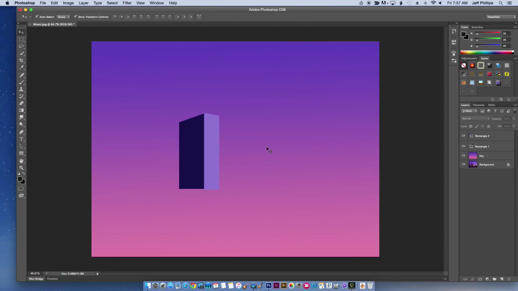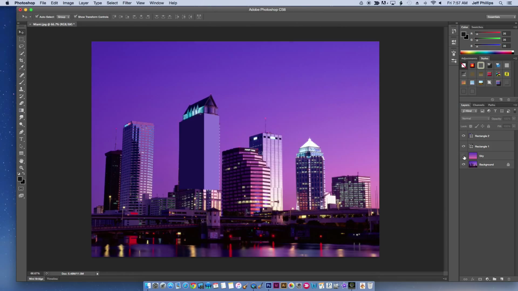So what you want to do is continue building with shapes and using the Skew tool to put in as many of these buildings as possible. Don't forget to try and do the reflections, things like that.